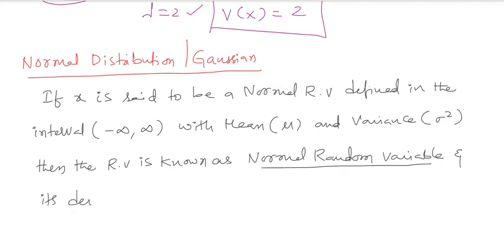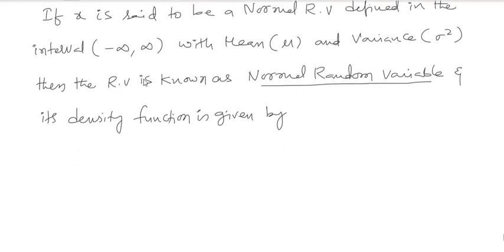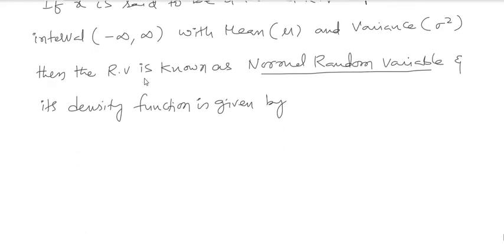its density function is given by normal distribution N of x. Here x is your random variable, mu is your mean, and sigma square is the variance.